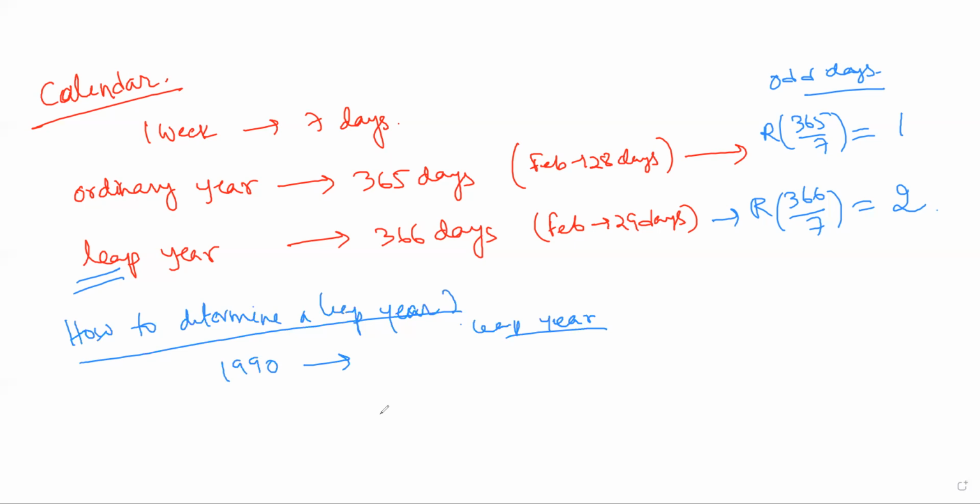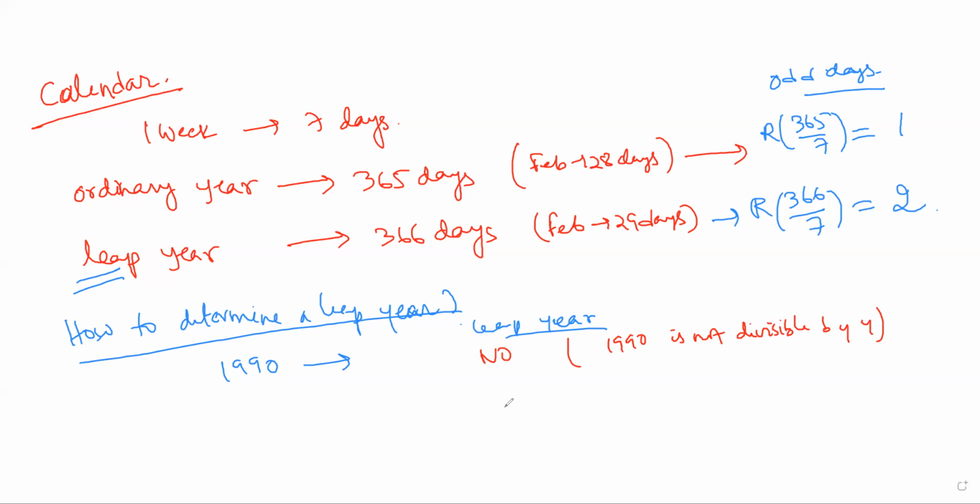No. And why is this not a leap year? Because this 1990 is not divisible by 4. If a year is not divisible by 4, that is not a leap year.